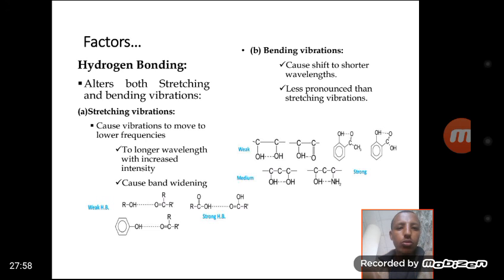Hydrogen bonding causes band widening in stretching vibration, but in bending vibration it shifts to a higher frequency, because, as we said before, frequency and wavelength are inversely related. The effect is less pronounced than that of stretching vibration, because bending vibration requires less energy to vibrate.